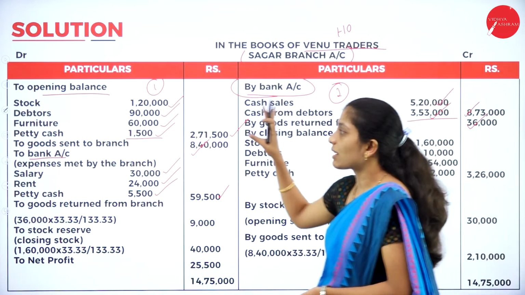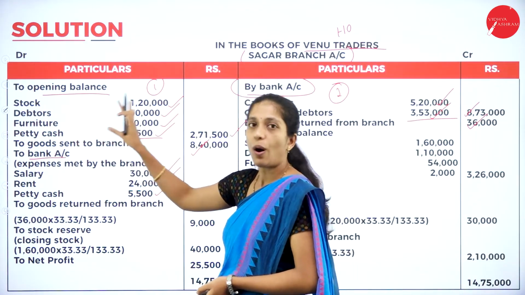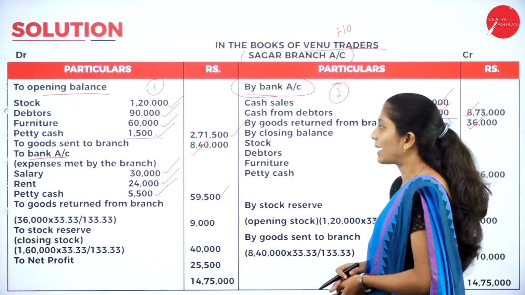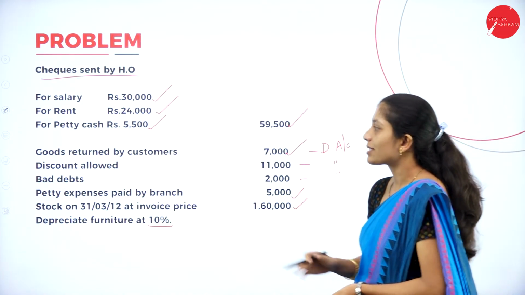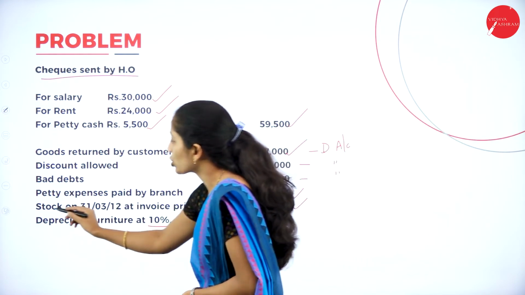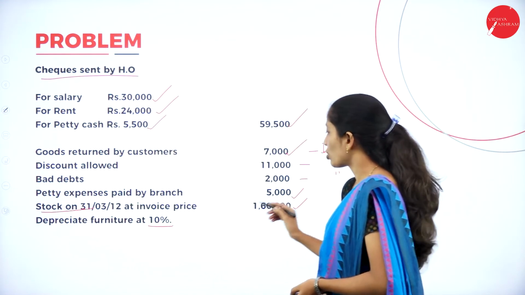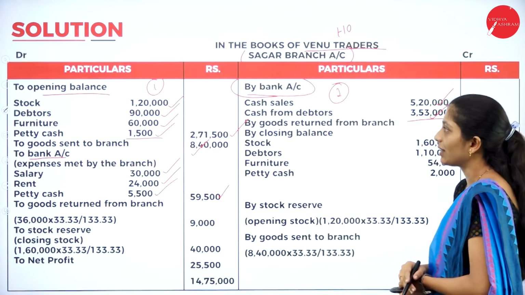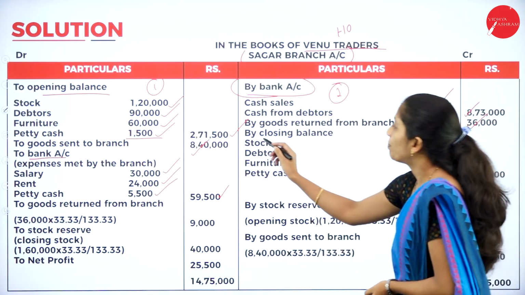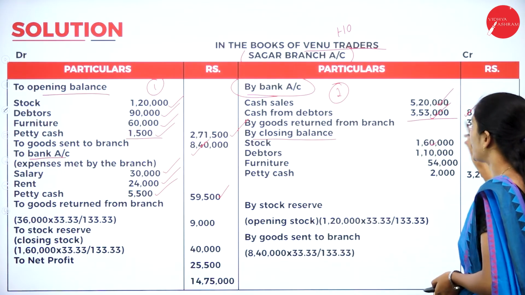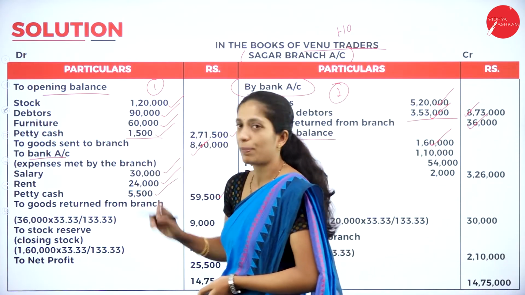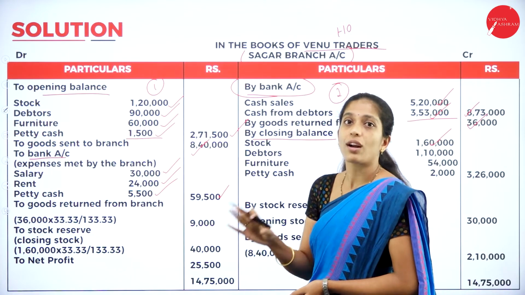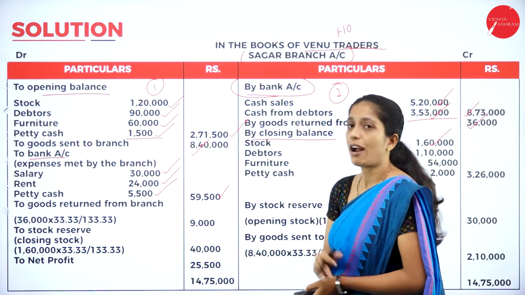Next, you have to record all the closing balances. Whatever items are there in the opening balance, all the items should be there in the closing balance also. Now go through the question. What closing balance have they given? Closing balance of stock, only one they have given. So stock is how much? 1,60,000. So record that by closing balance stock 1,60,000. Again we are having debtors, furniture and petty cash, out of which they have not given the closing balance. So we have to calculate.